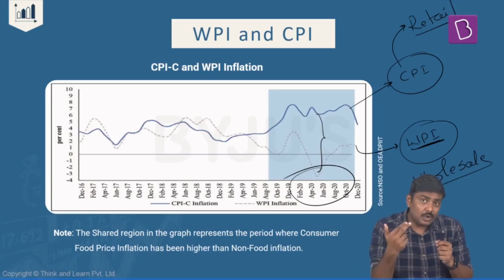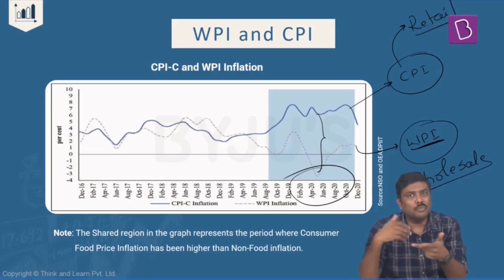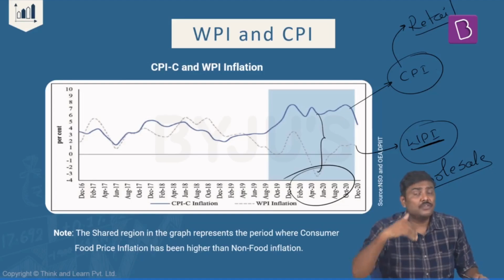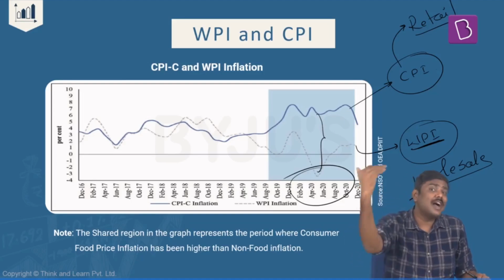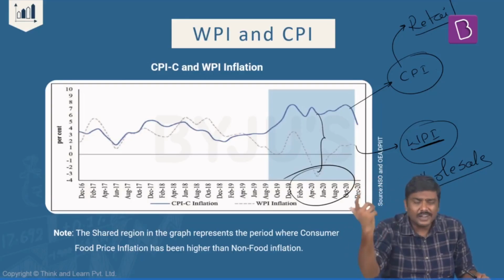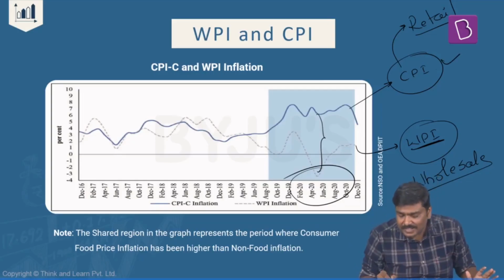Whenever the prices of fuel keep on increasing to a very great extent, the impact will be felt on both of them because fuels are part of both of them. When the prices of food commodities start increasing at a very high level, and food prices are very, very high in the domestic market or at the retail market, these are generally reflected in higher CPI.